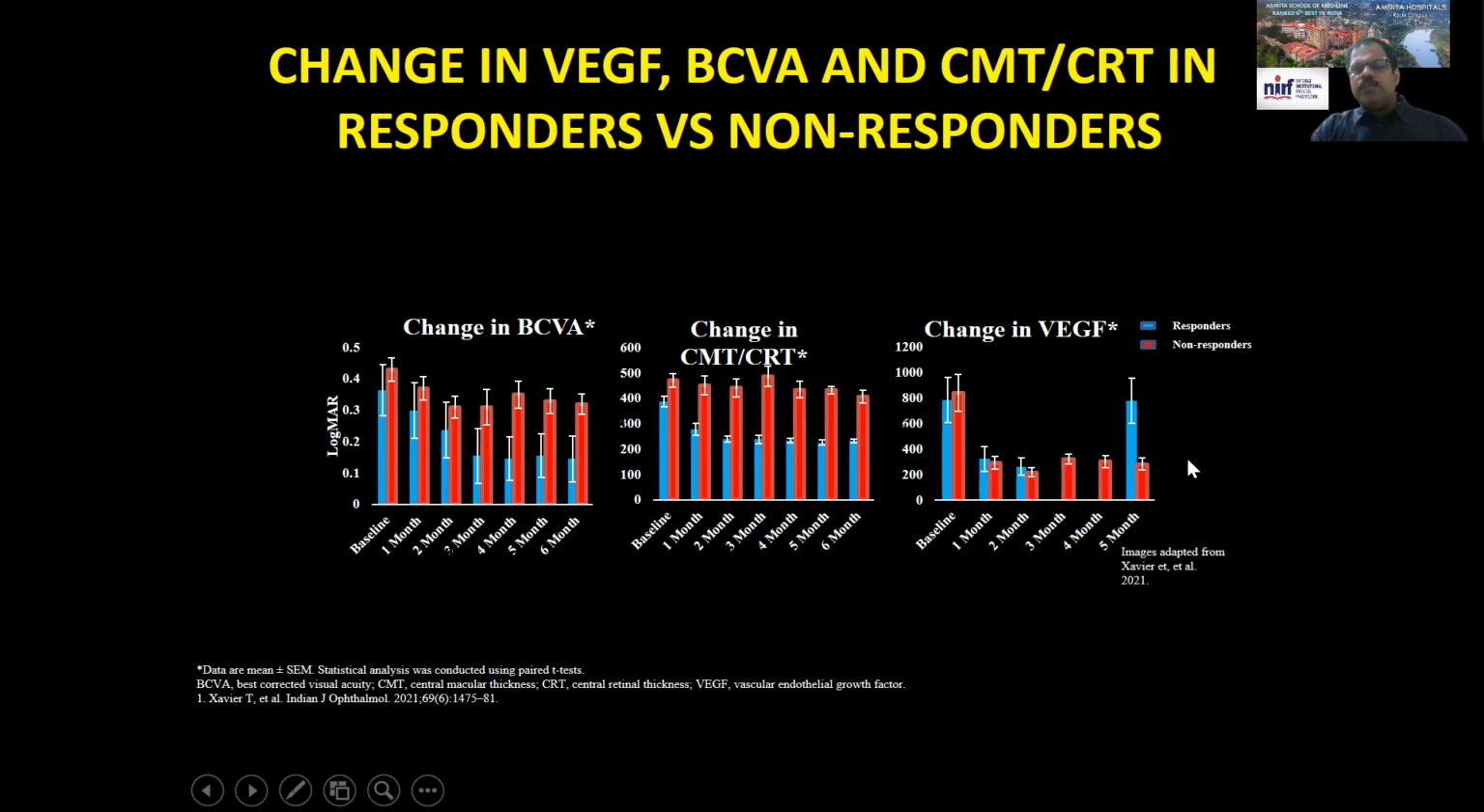And when we take the mandatory 6th injection, you can see that the responder group had more VEGF levels than the non-responder group, which tells us that the non-response is not because of non-VEGF reduction, but some other players.